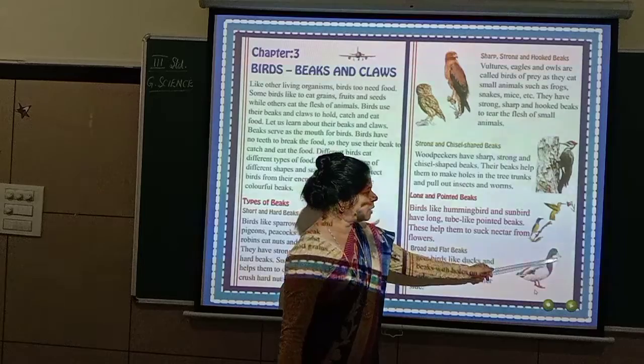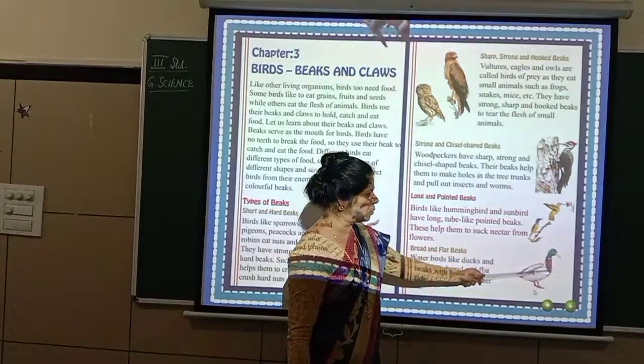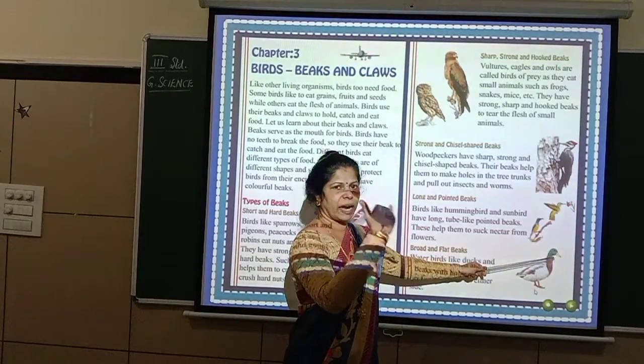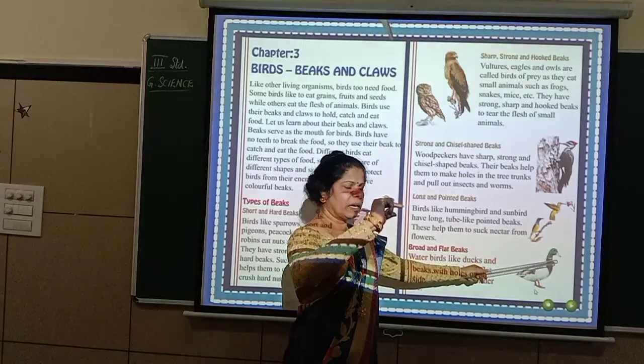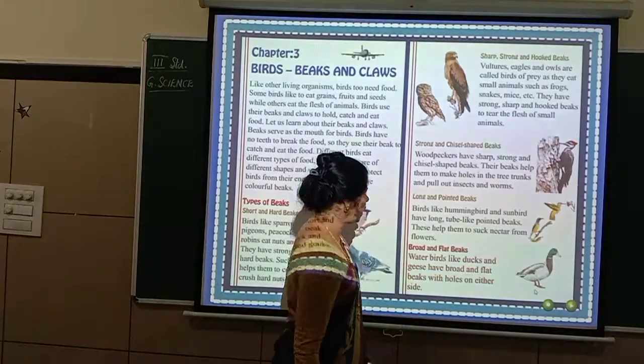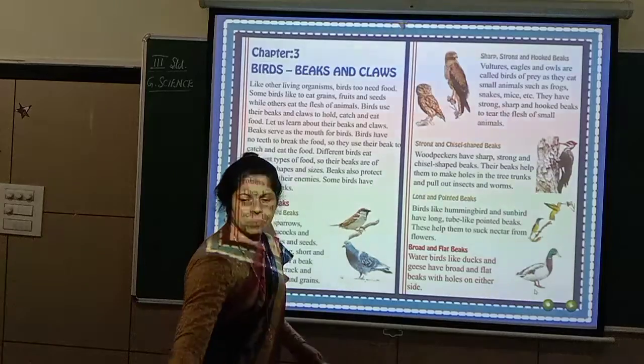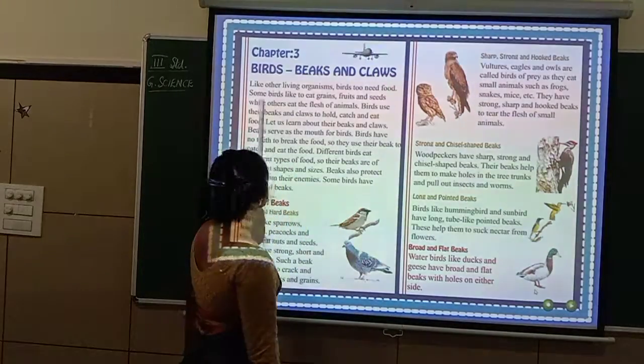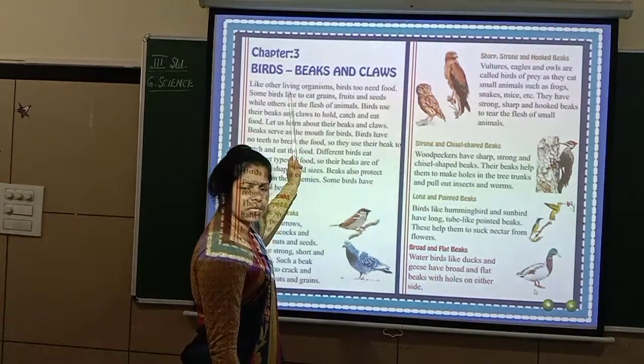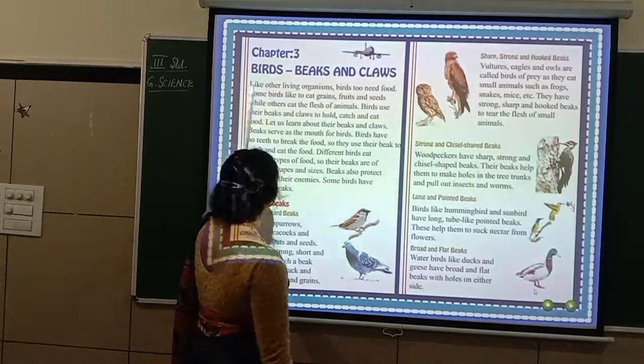Then you see the duck. How will it be? This goose, how will it be? It is flat and it is long also. Okay. So like this, you see different birds with different beaks and claws. So let me show this first, and then after I'll show you some pictures.